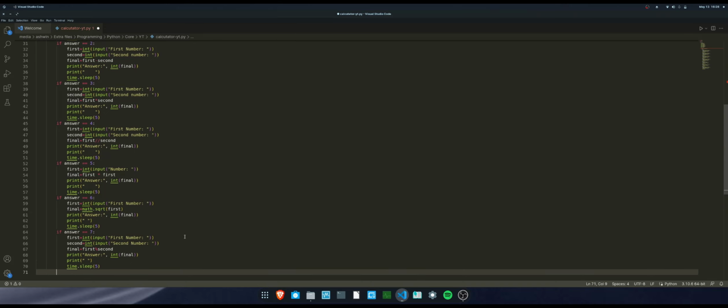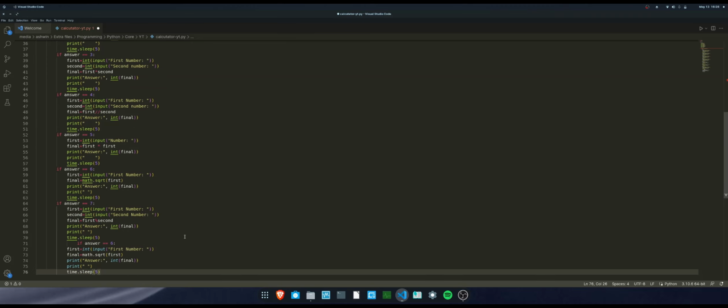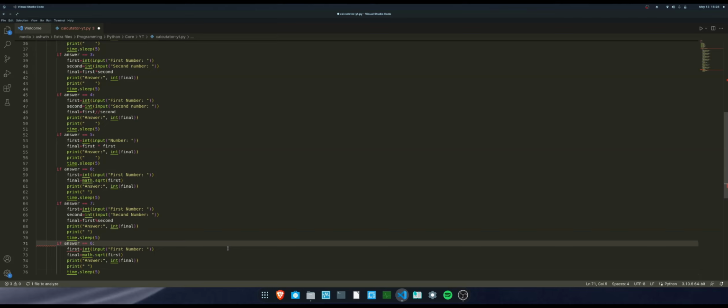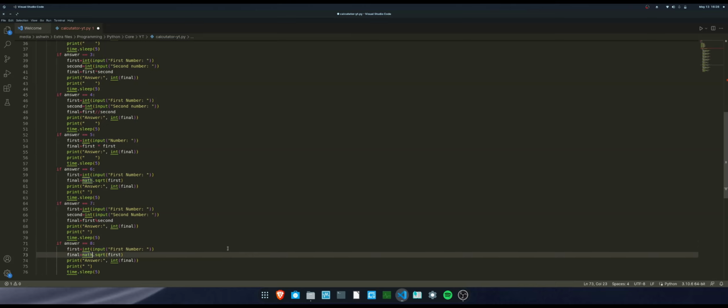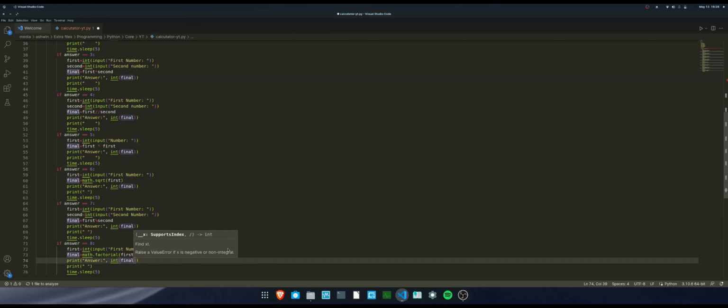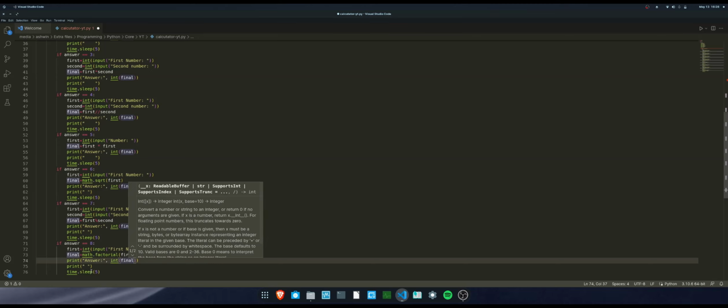If answer equal none, the next one, if it's 8, if the user inputs 8, it's actually factorial. We're gonna do a factorial. So we only need the first number, and for this, instead of doing math.sqrt, which stands for square root, we're just gonna type factorial. I have no idea what a factorial is. It's upper grade, but it is in a calculator, so why not? Let's just do first, and that's all, I guess.